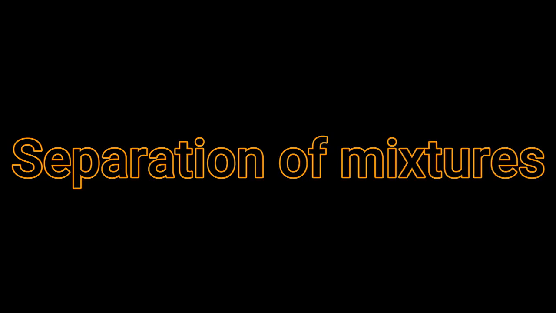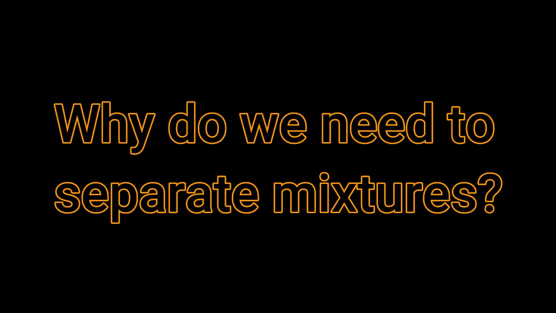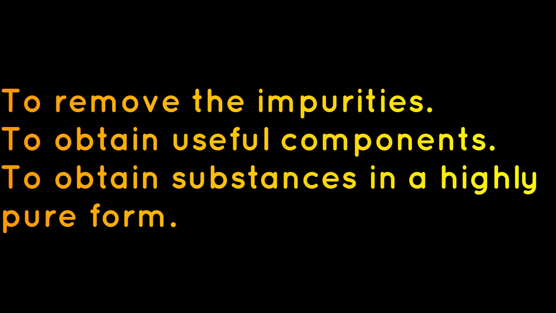Next, separation of mixtures. What is meant by separation? The process by which the components of a mixture are removed from each other to get a pure substance is called separation. Then why do we need to separate mixtures? Separation of mixtures is done to remove impurities, to obtain the useful components, and to obtain a substance in a highly pure form.